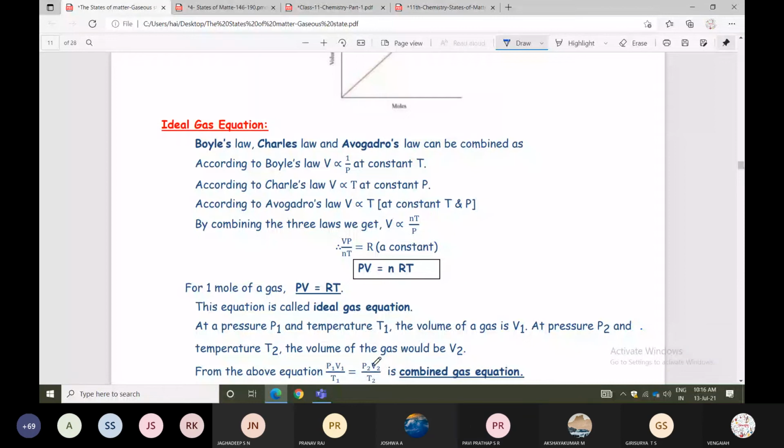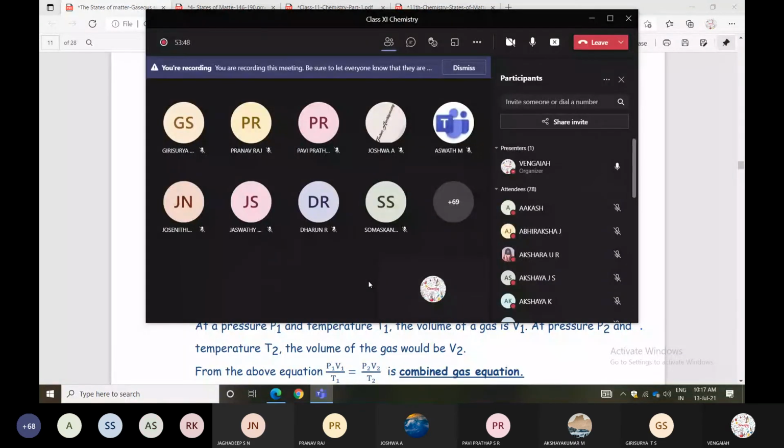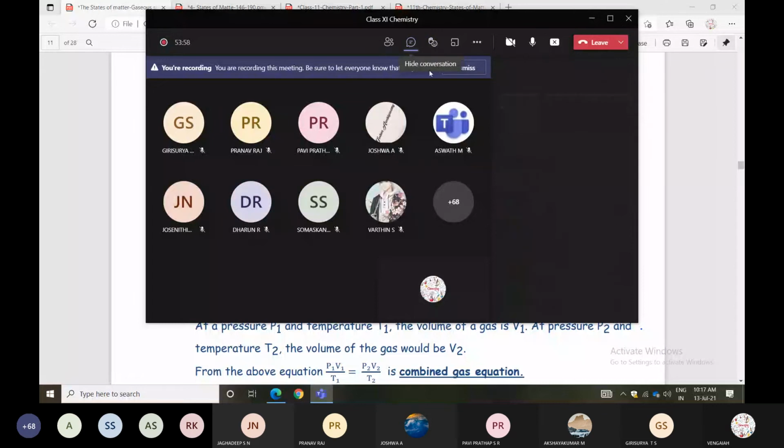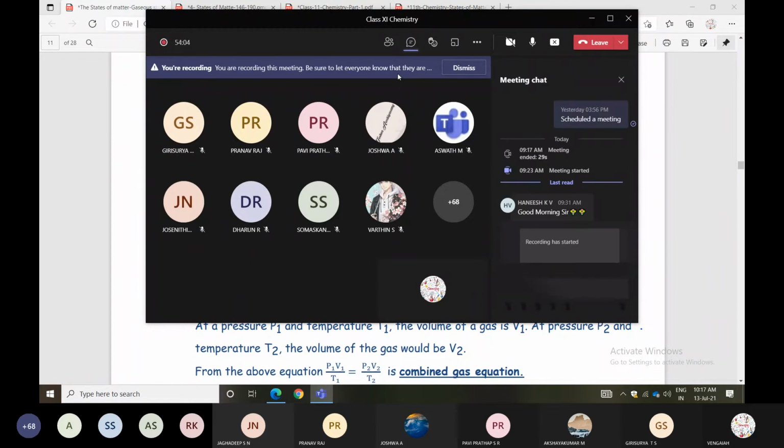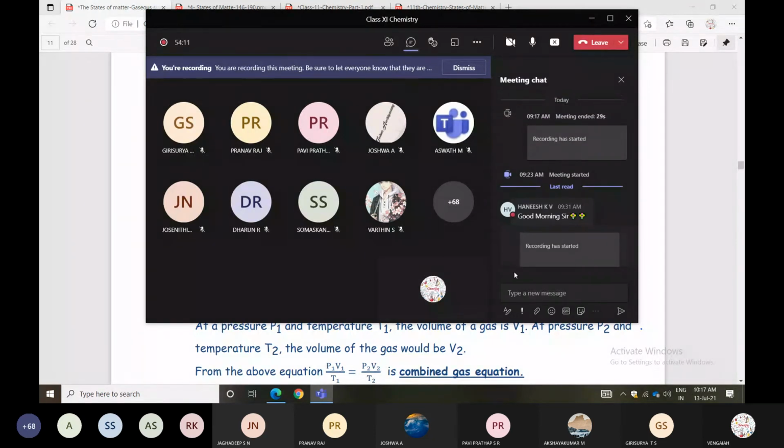No, sir. Okay. So I will share this book in the chat box. You can make notes from it. No need to write everything, only the important points. Write down the definition and the formula, like that. Definition and formulas alone are enough. For today's class I discussed only 3 things: Boyle's law, Charles's law, Avogadro's law. Just wait. After sharing this book, I will discuss those 3 laws again.